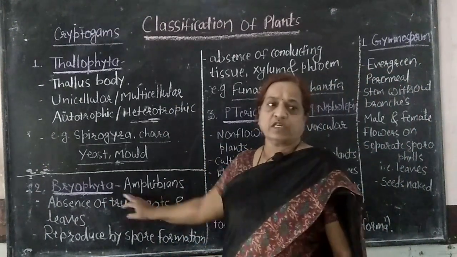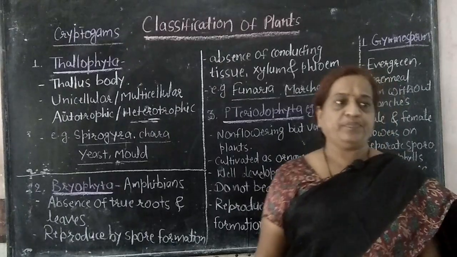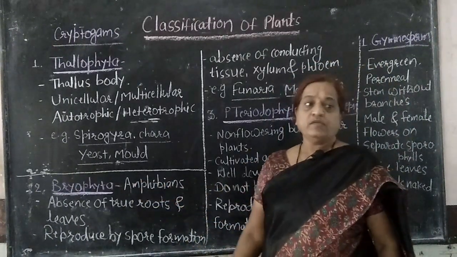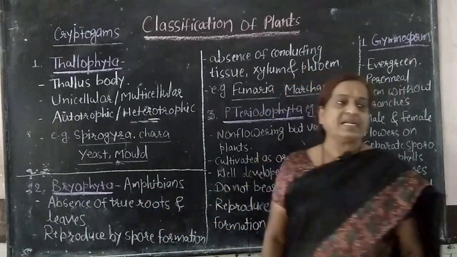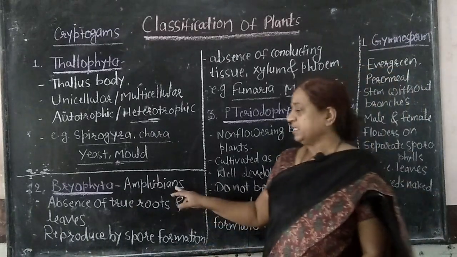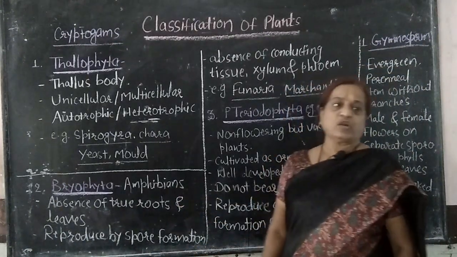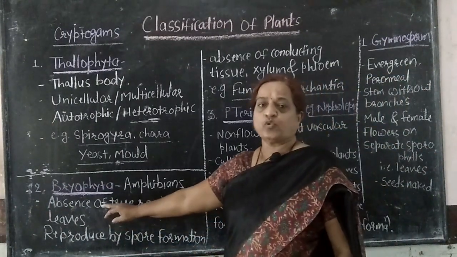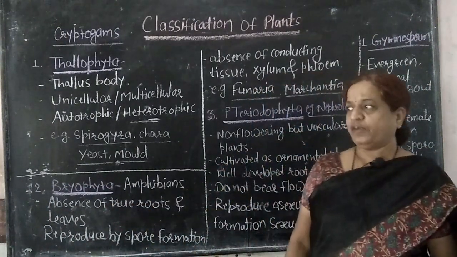The second group of the cryptogams is Bryophyta. Bryophyta are known as amphibians of the plant kingdom. Why? Because they grow on moist soil, but for reproduction they need water, hence they are known as the amphibians of the plant kingdom. There is an absence of true roots and stems in bryophytes.